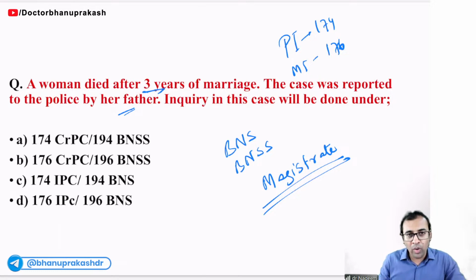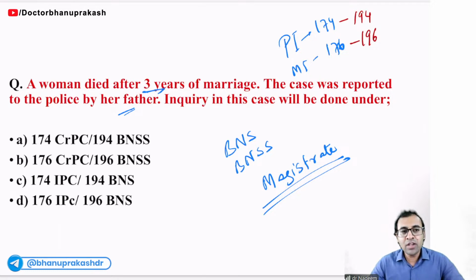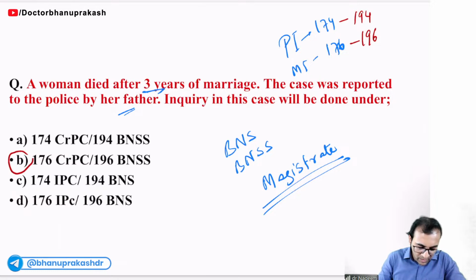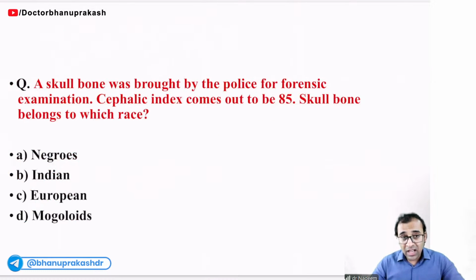Remember here, new law, BNSS number 194, right? That is police inquiry, and 196 BNSS is magistrate inquiry. So here the answer will be B. Now they have started asking new laws. So whatever we have learned before, please revise everything. We should be expecting new laws now. 196 BNSS will be called as magistrate inquiry.